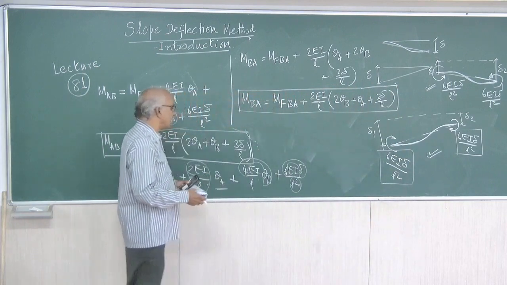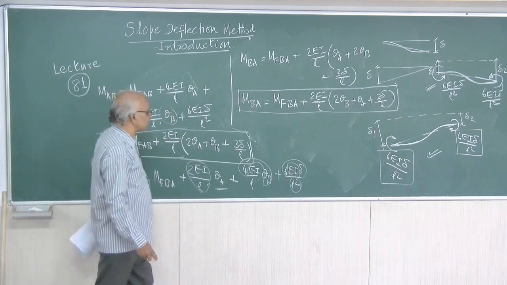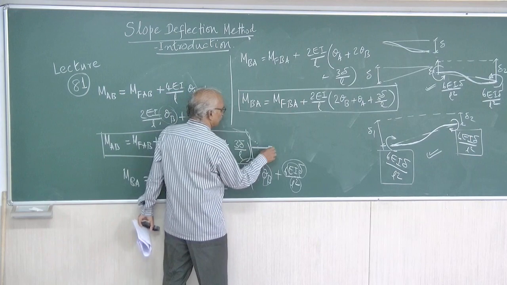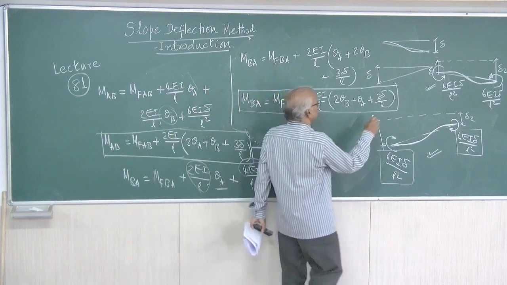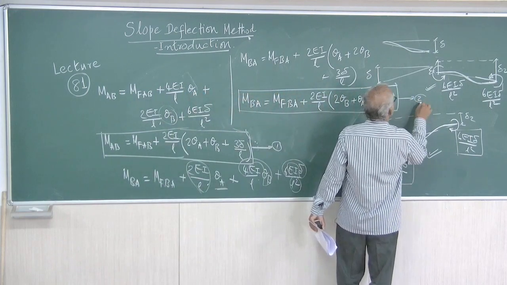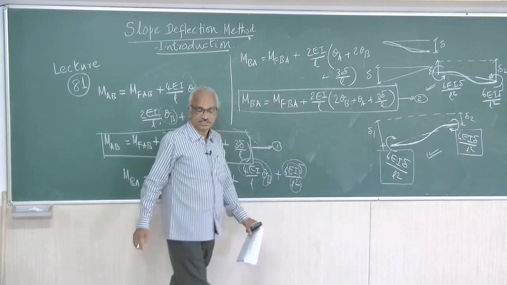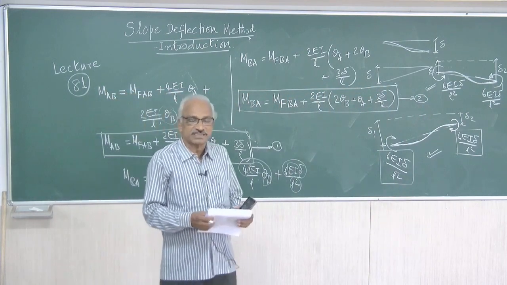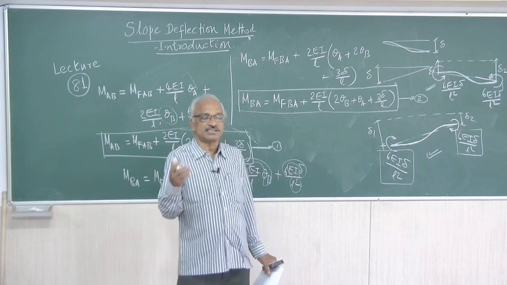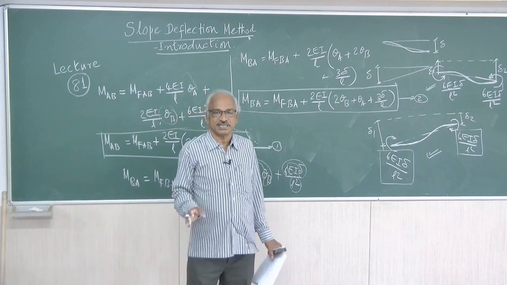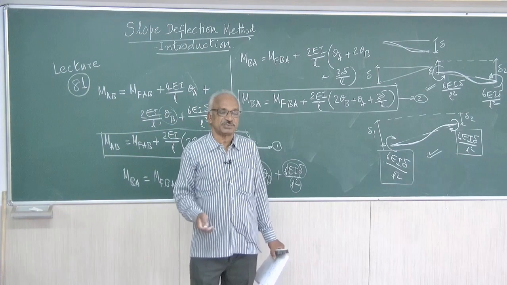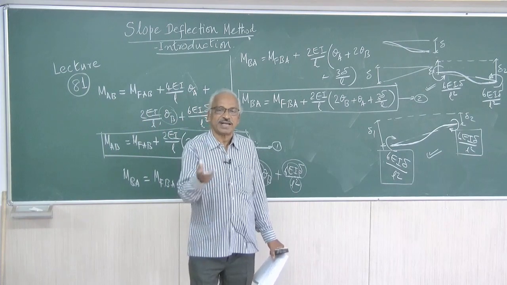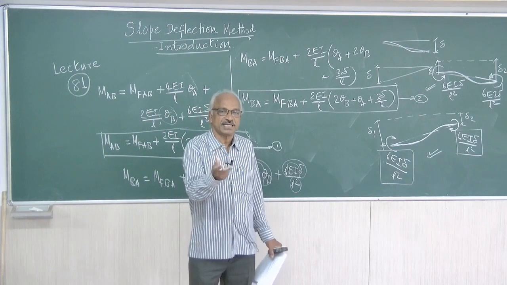So these are the two slope deflection equations for one span, equation number 1 and equation number 2. These are the slope deflection equations. So similarly, if there are 3 spans, there will be 3 into 2, 6 slope deflection equations. For each and every span, you will have 2 equations. For span BC, you will have MBC, MCB.